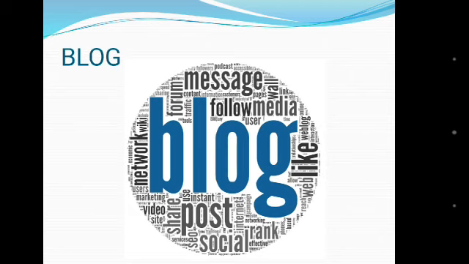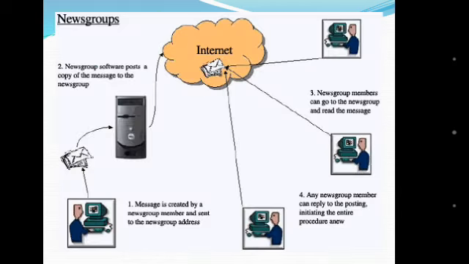Now come to the blogger. A blogger is an author or a person who writes blogs, and blogging is the action of writing blogs. Come to newsgroups. Newsgroups are internet discussion forums where groups of users with common interests gather to discuss a common topic of interest.